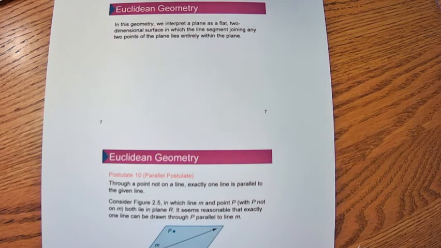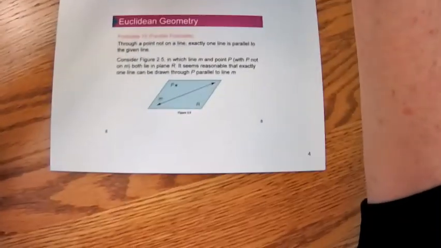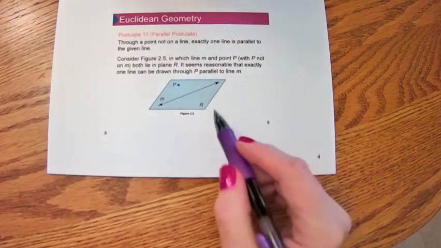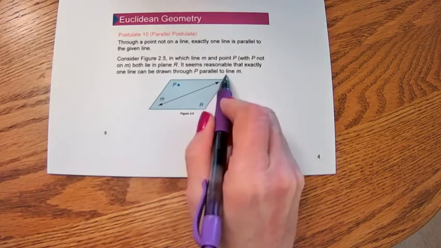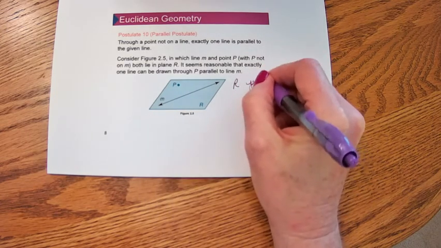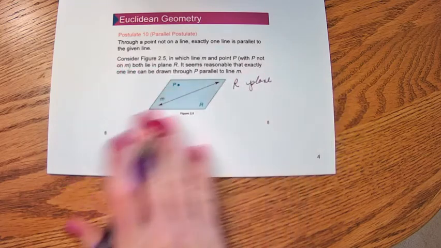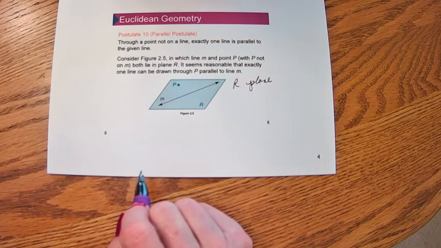All right, so here we have a diagram down here. Let's make sure we're just getting used to reading all of this now. Here is plane R. R is a plane. It's like a piece of paper. It's a flat two-dimensional item.